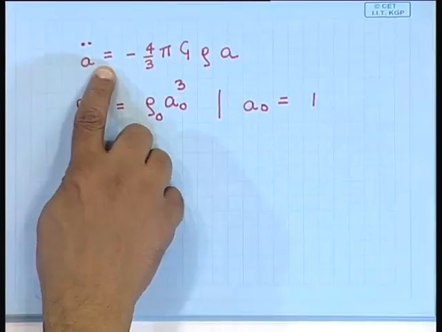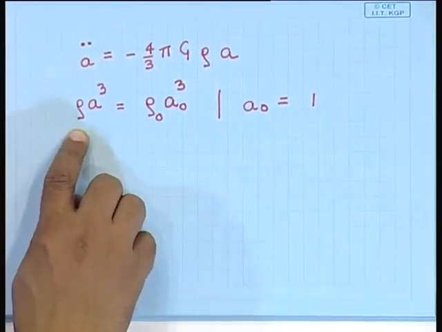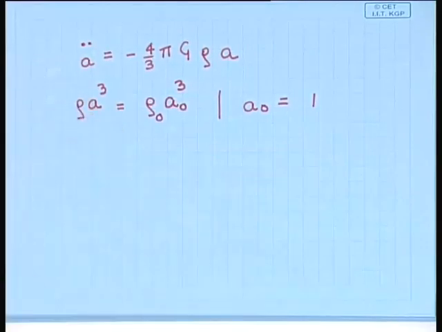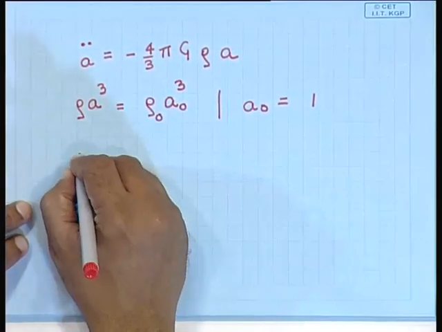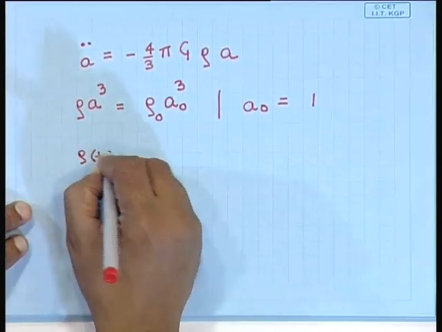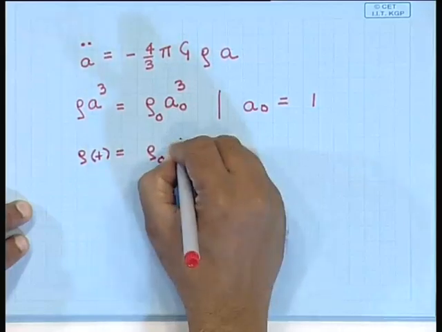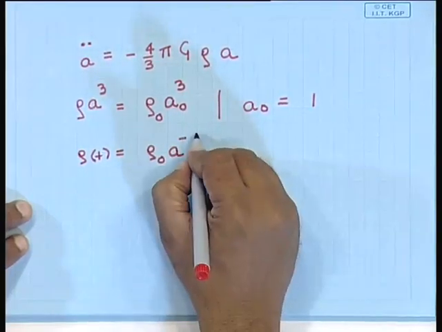Okay. So, with this input, we have to solve this equation where we know that rho into A cube, rho is not a constant, it is rho into A cube that is a constant. So, we can write rho, this function of time, as rho naught A to the power minus 3.